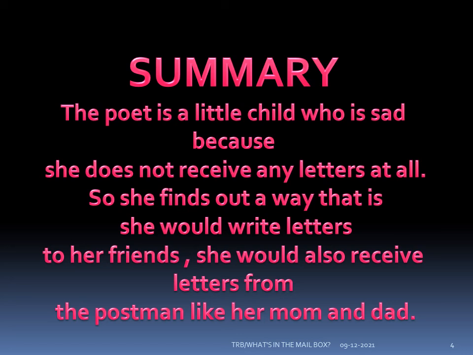She would also receive letters from the postman like her mom and dad. That means the child thinks that, oh, my mama and dad are only getting the letters. Why am I not getting? See, it is only when we write a letter to our friend, they will give a reply to us, isn't it? So, the child also thinks in the same way.